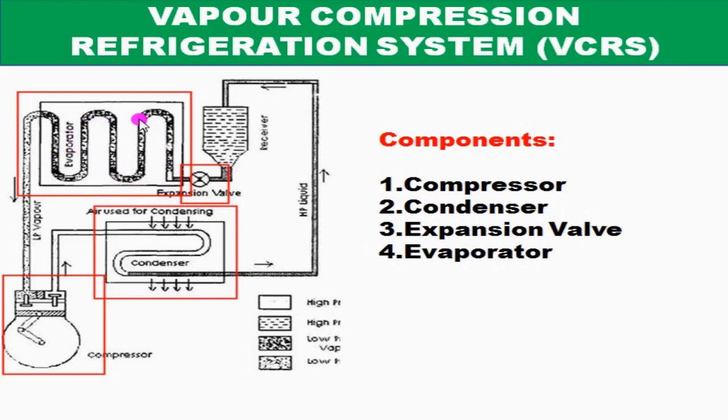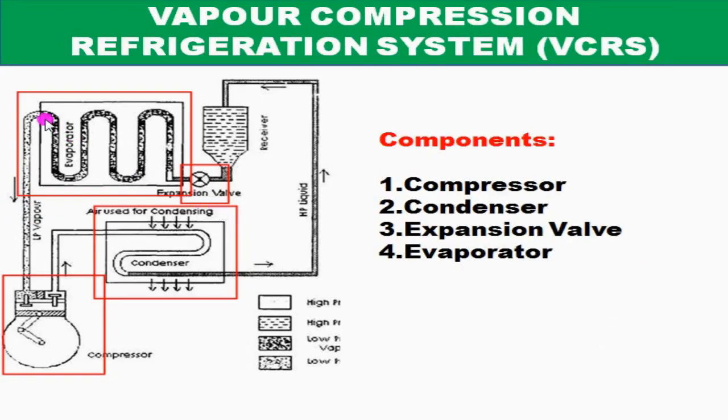Then the next component is the evaporator. The evaporator needs to be kept where the refrigeration effect is required. The evaporator is a coil of tubes made of copper, similar to a condenser. It is the actual cooler and is kept in the space to be cooled. In our split air conditioner, the indoor unit is the evaporator. When refrigerant flows through the evaporator, it picks up heat from the space which is to be cooled and becomes fully vaporized. So at the exit of the evaporator, the condition of the refrigerant is low pressure vapor.